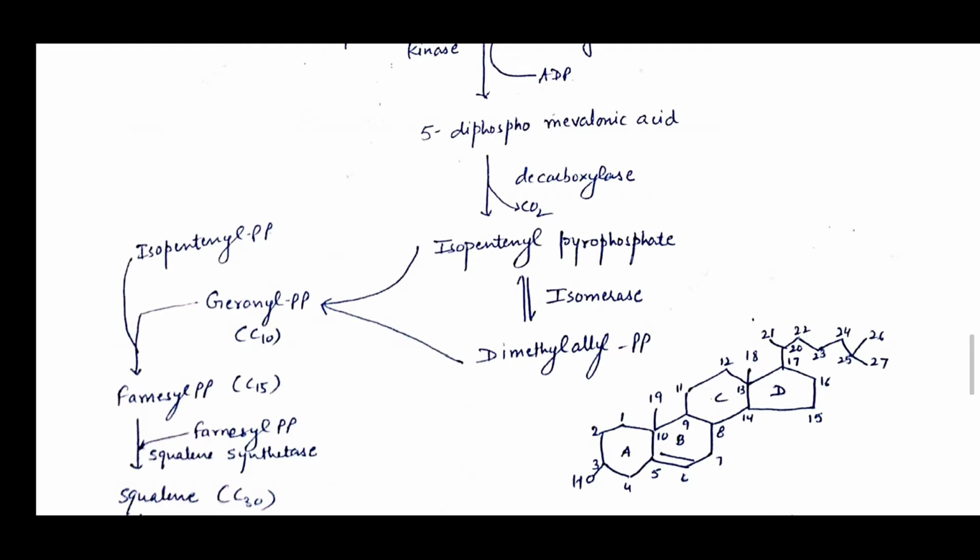A double bond is also present between carbon number 5 and 6, and a secondary hydroxyl group is present at C3. Two angular methyl groups are also present at C18 and C19 positions. The side chain of 8 carbon atoms is linked to the steroidal nucleus through C17.